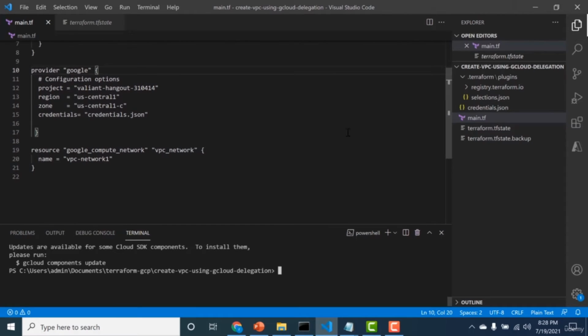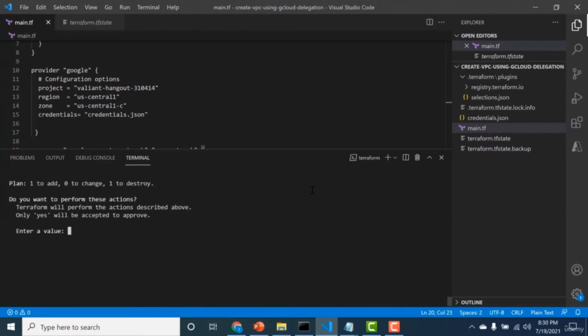So what I'll do is I'll create another VPC network. So I'll create VPC network 3 and let me see if this works. So this will take the credentials not from the user but from the service account credentials. So let's try to run this. I'll do a yes.